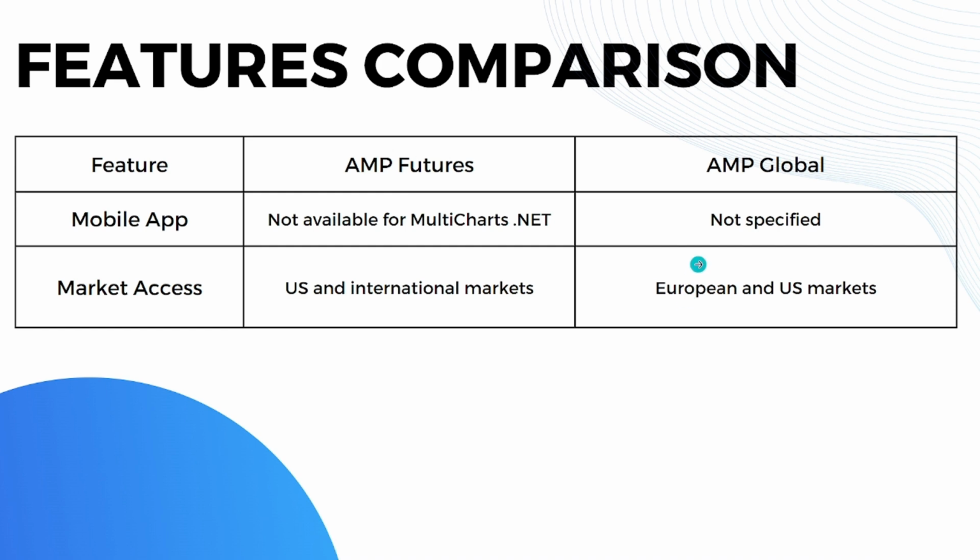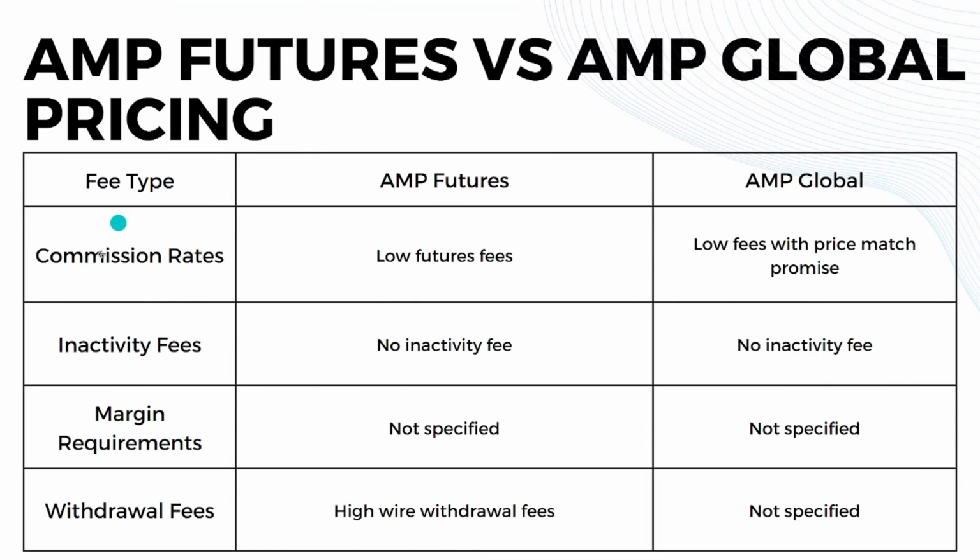Now let's go directly to the pricing comparison. When it comes to commission rates, AMP Global and AMP Futures both have low futures fee rates, so they're the same for commission rates. When it comes to inactivity fees, both platforms have no inactivity fee. And when it comes to margin requirements, not specified for both platforms.